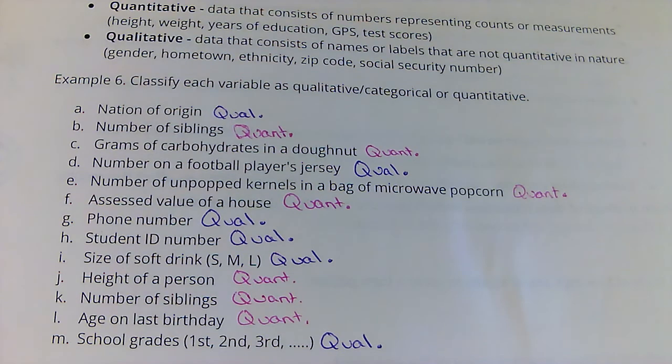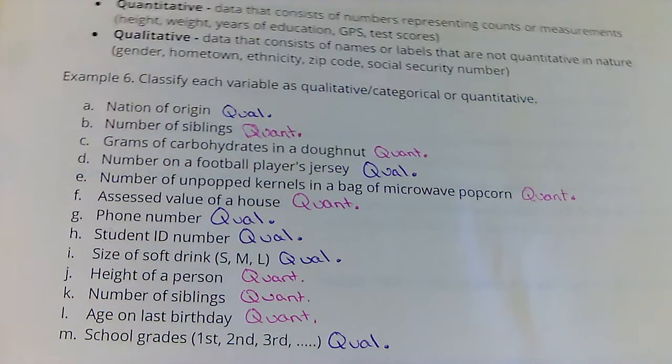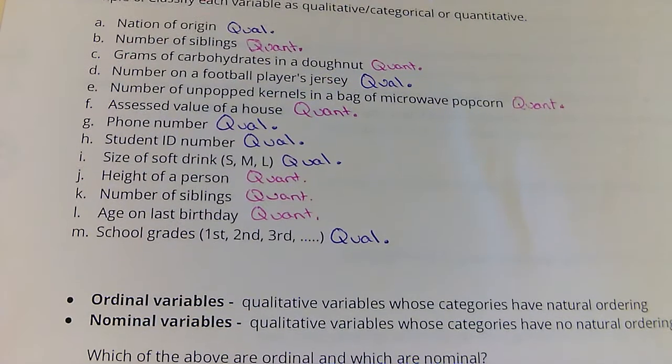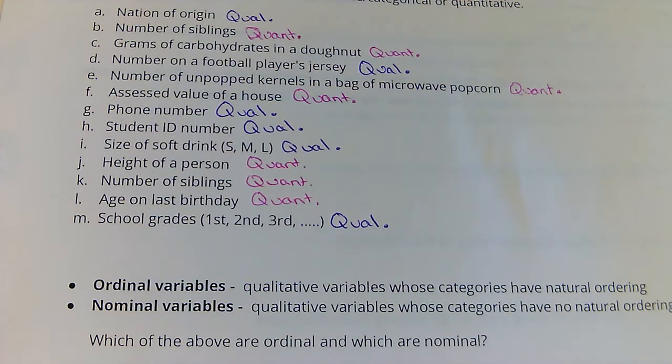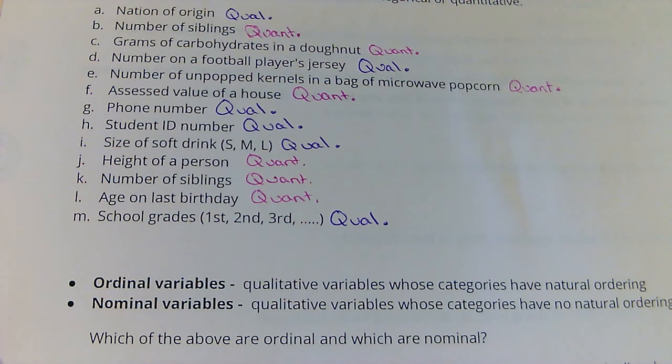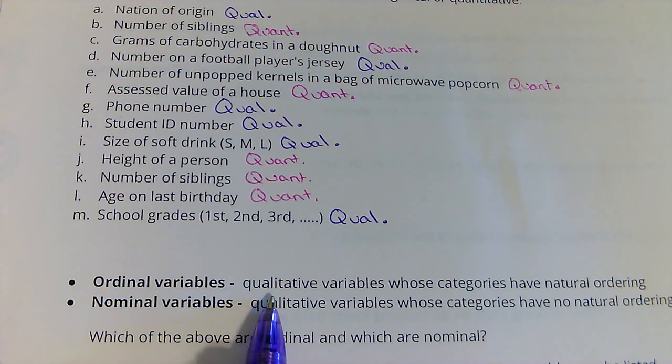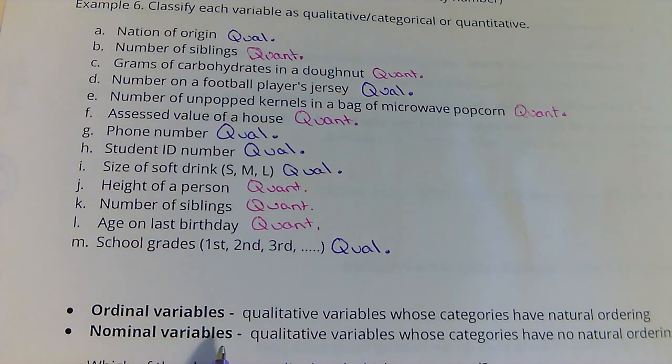Now, within those, data can also be listed as ordinal or nominal. So if it's already qualitative, that's categorical. So these are all for if it's already qualitative. I kind of color coded.